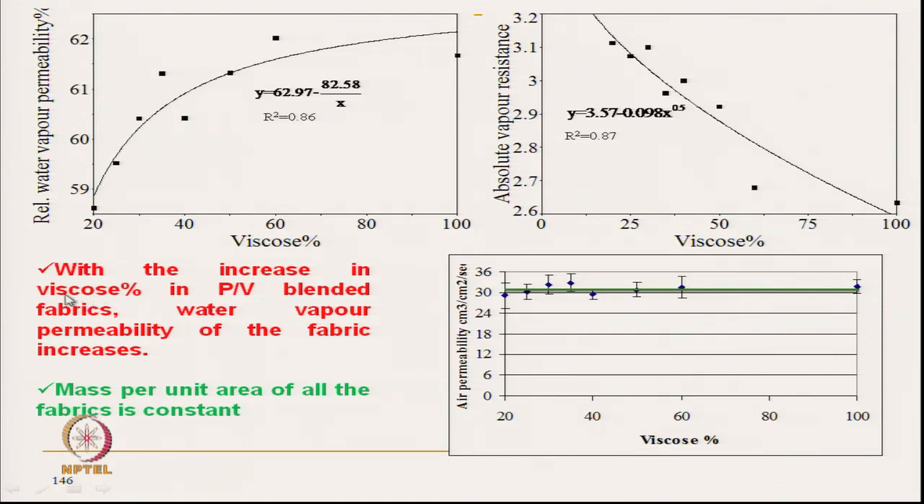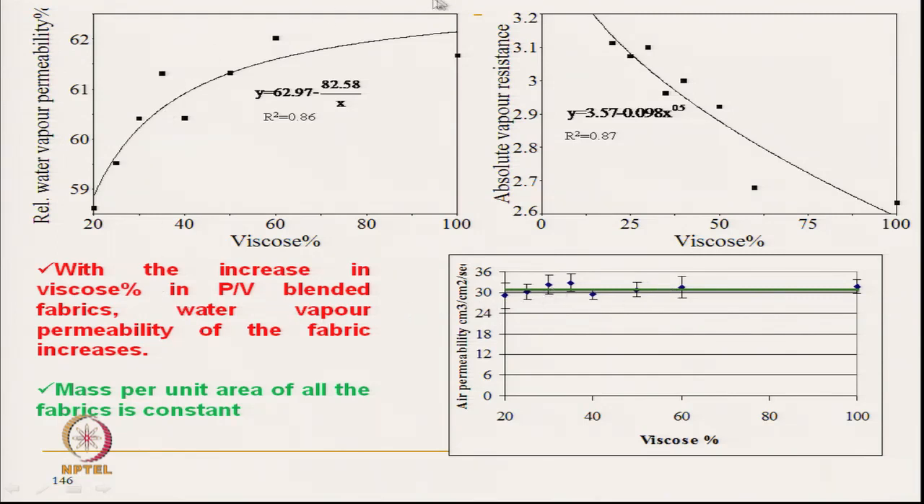So with the increase in viscose percent in PV fabric, polyester viscose blended fabric, the water vapor permeability of the fabric increases, and the mass per unit area of all fabrics is constant. Their porosities are constant, the pore structures are constant. If we see the same fabrics with air permeability, they have almost the same air permeability, with no change, which shows that the air open cover factors of the fabrics are the same.